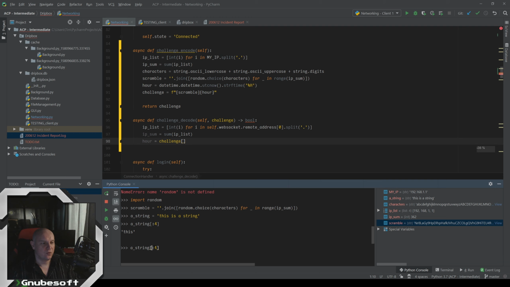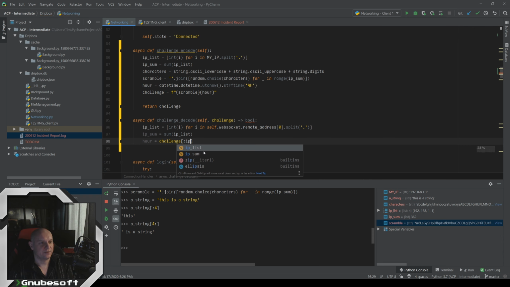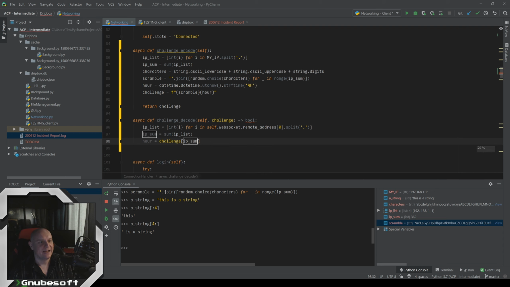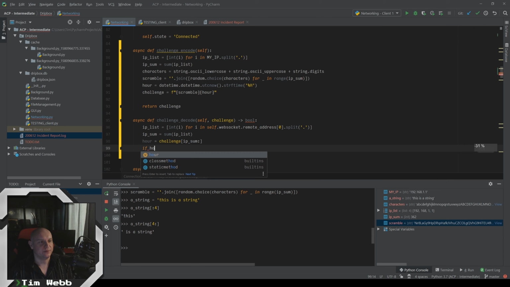And if I move the colon to the other side of that, it's going to skip the first 4 and just give me everything after that. So in this case, we're going to do the IP sum and then the colon. And now we're going to skip past that whole big scrambled nonsense and just have the hour. Now we can just check, is the hour that we've arrived at, mathematically doing all this nonsense, skipping over the nonsense and getting to this, equal to the actual time that it is right now?